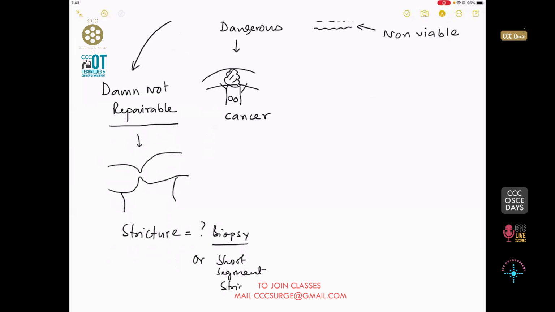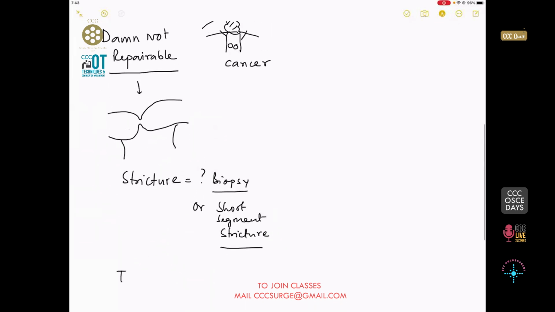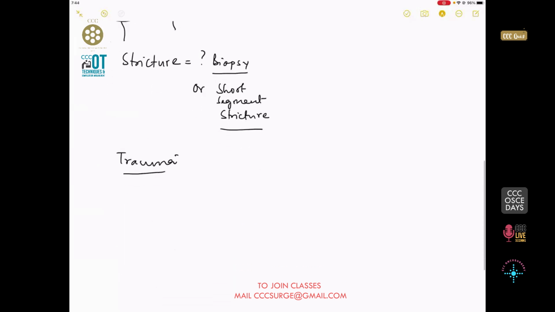Now again, people are not exactly very sure about what to do, okay, or you have a patient with a trauma to the intestine, where more than half of the circumference of the bowel is not viable.